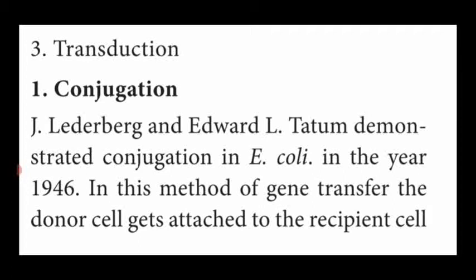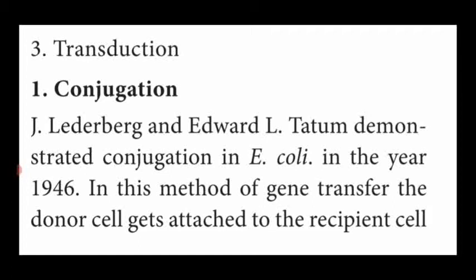What is gram-negative bacteria? The bacteria which lose their crystal violet color and are modified into red color when we apply the safranin. Under the microscope, the bacteria showing the red color are named gram-negative bacteria. So here, the donor bacterium is attached to the recipient bacterium with the help of the pili.